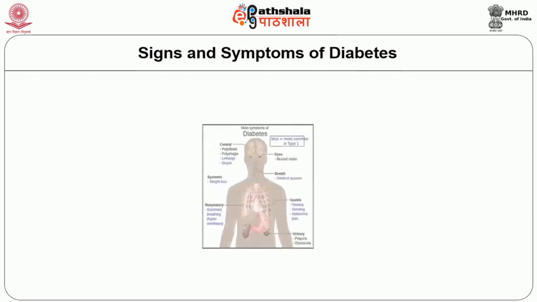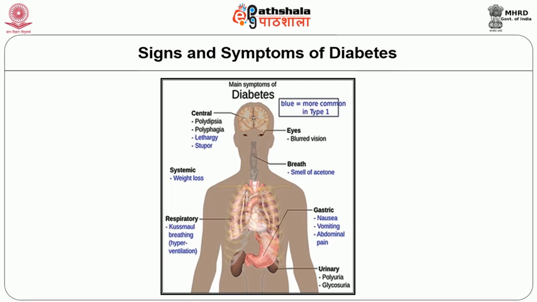Some of the signs and symptoms of diabetes mellitus: the commonest symptom is polyuria. Polyuria means increased urination, and this is due to increased blood glucose level. With increased blood glucose level, there is increased glucose in the urine. Whenever there is an increased flow of glucose in the urine, there will be increased flow of water. It is called polyuria. Whenever there is polyuria, the brain gets stimulated, leading to increased intake of water, which is called polydipsia, and it also stimulates the appetite center in the brain, causing polyphagia, that is increased intake of food.